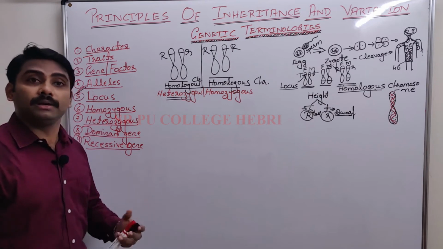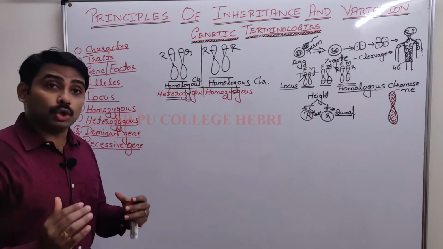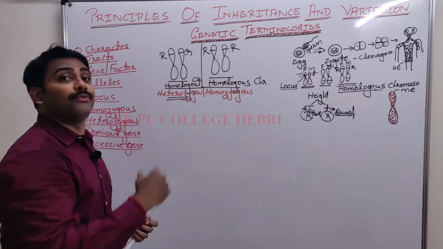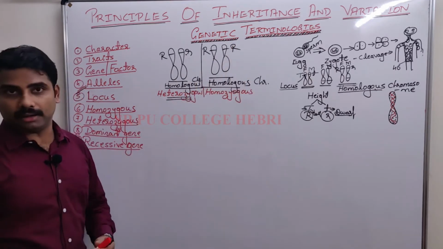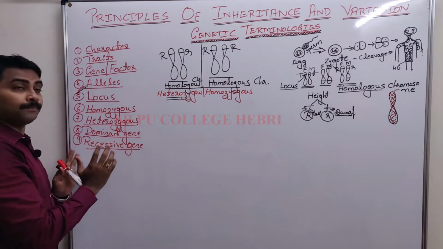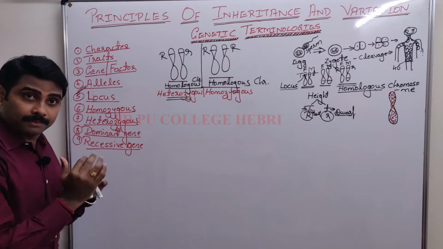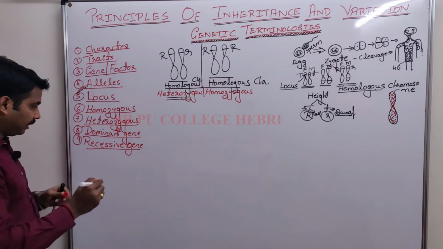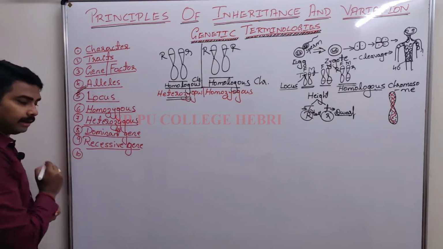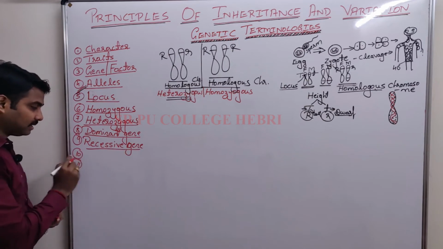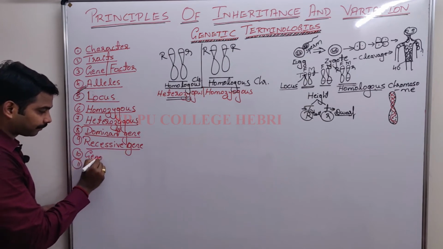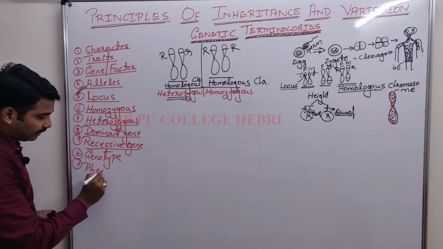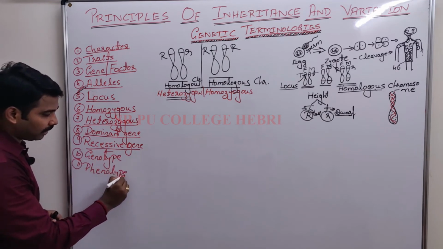If you do not repeat, if you do not recall the definition, you may find very much difficulty when I go further into the study of Mendel. So you must be very thorough with the definition, the concept, the meaning of each term that I am going to write here. Clear? Next, number 10 and number 11, again very simple. One is genotype, another one is phenotype.